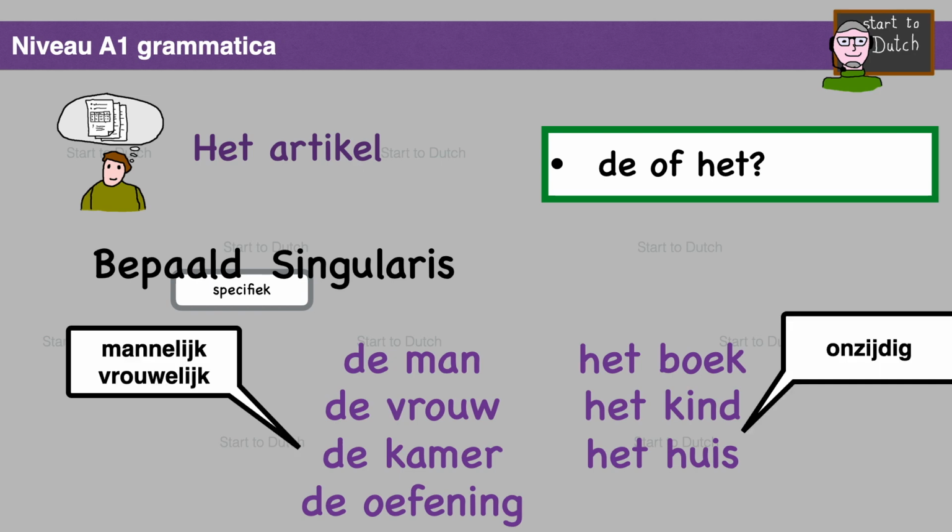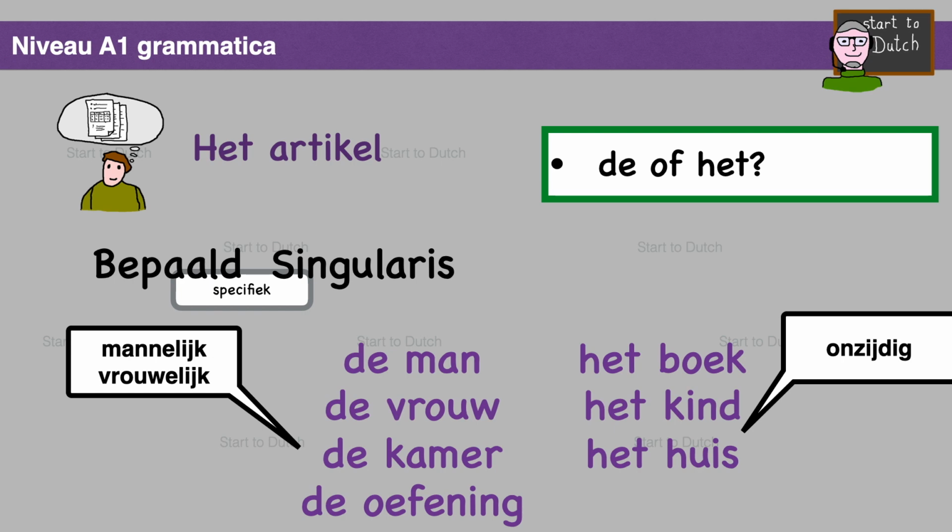Masculine and feminine words are given the definite article de in the singularis. De man, de vrouw, de kamer, de oefening, they are all male or female, masculine or feminine. Neuter words get het as a definite article singularis.